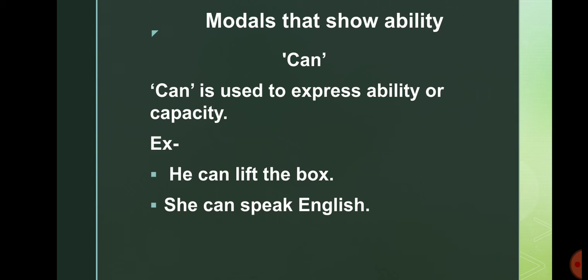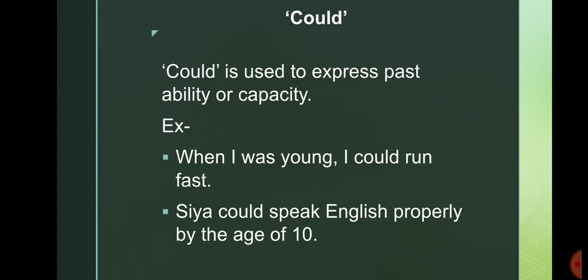Students, modals that show ability are: first one is can. Can is used to express ability or capacity. For example, he can lift the box. Next one, she can speak English. In both sentences, you can see that both of them are showing ability. Let's see the next one.